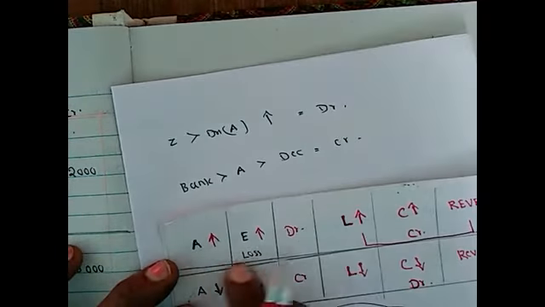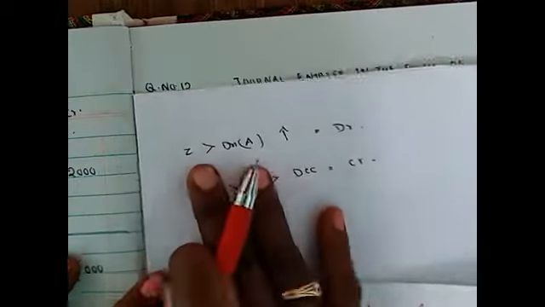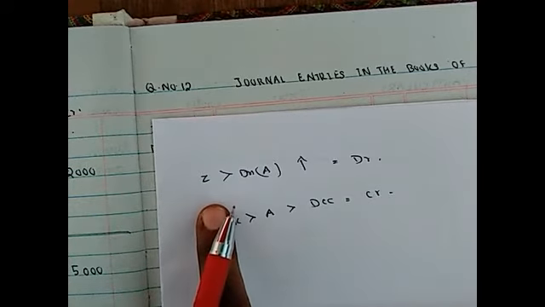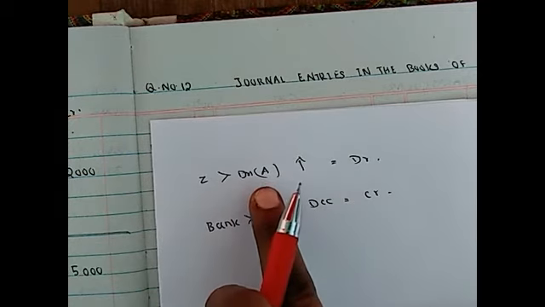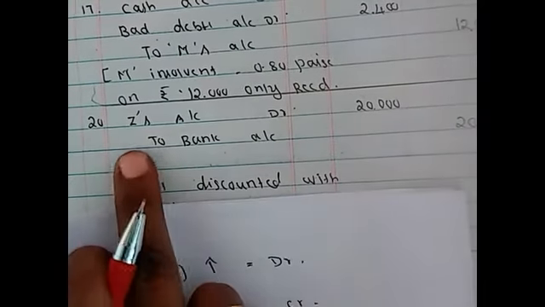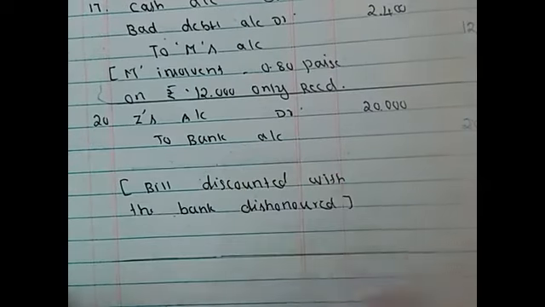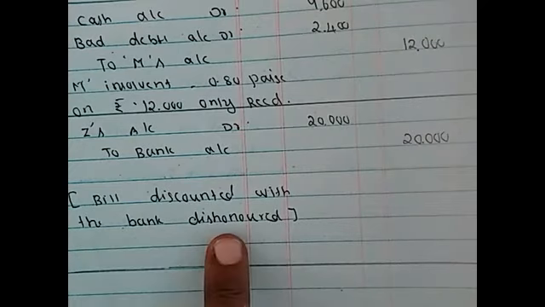So asset increase means debit, asset decrease means credit. Because of the dishonor of the bill, Z became a debtor again, he restored his position. So debtors value will be increased, so debited. So Z account debited 20,000 to bank account 20,000. Bill discounted with the bank dishonored.